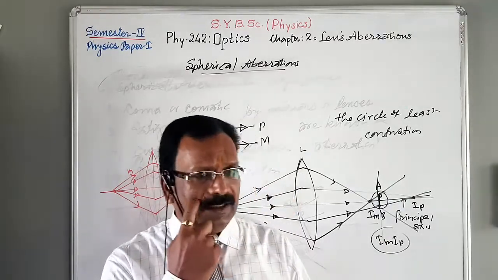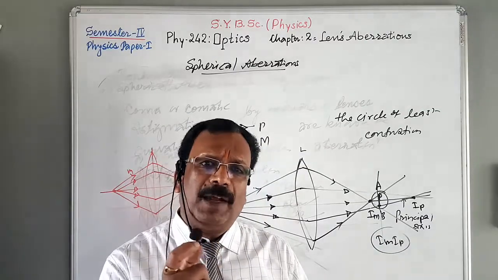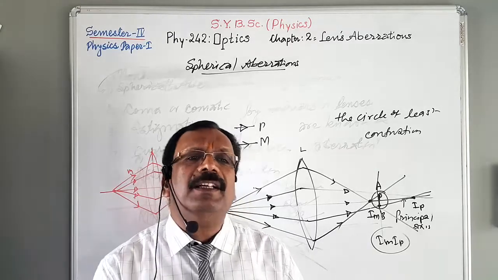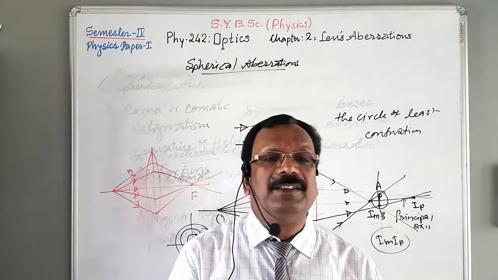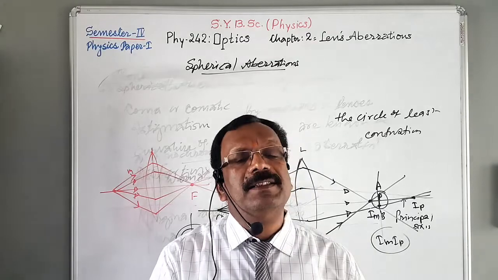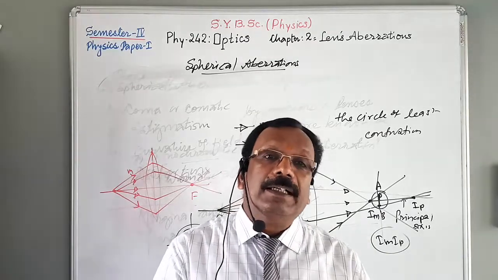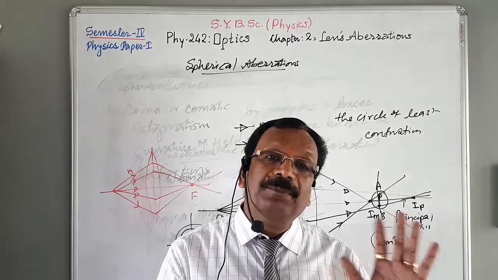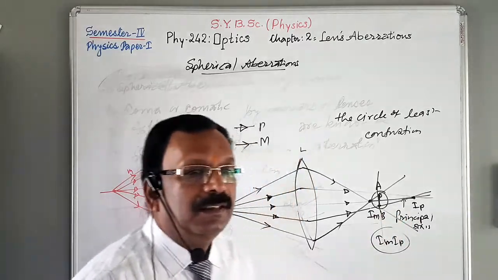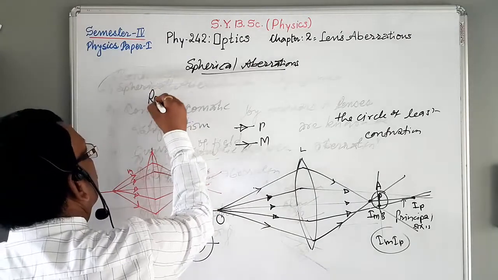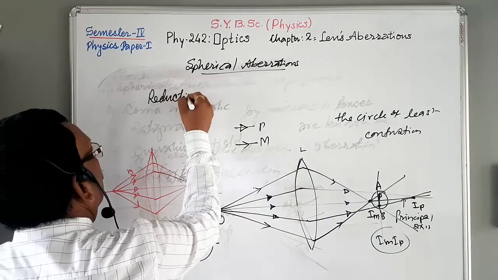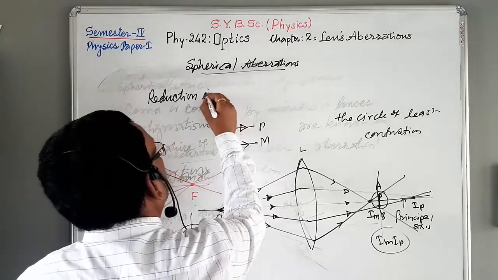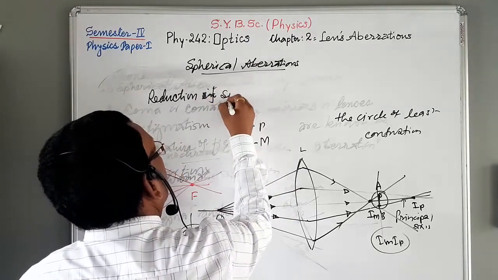Now, spherical aberration produced by a lens can be reduced by different types of methods. Here we are going to see some important methods for the reduction of spherical aberration.